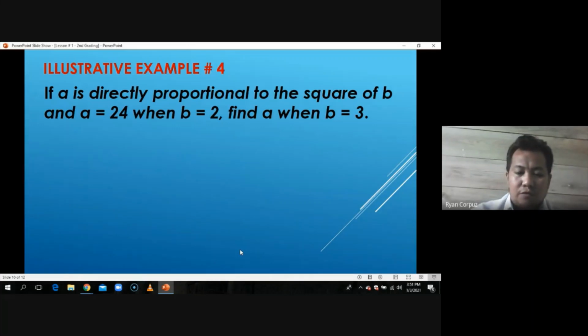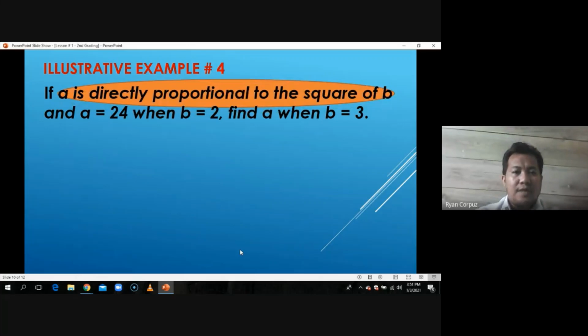So let's look for a statement of variation. The statement of variation is A is directly proportional to the square of B. So using the first step, let's translate that statement of variation into symbols. First translation, the same way as we read it. That would be A is directly proportional to the square of B. That would be A is equal to KB squared. Then the other translation is its translation in terms of K. That would be K is equal to A over B squared. Unang variable is A, yung pangalawa is on the denominator. Yung A, yung nasa numerator. And the square of B, kaya may square yung B natin dyan.